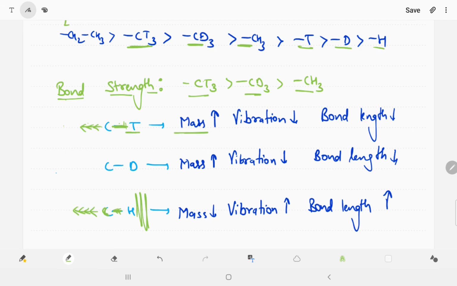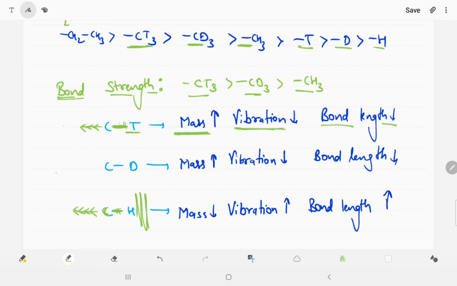Okay, CH3 is also donating, CD3 is also donating, but CT3 is donating more as compared to CD3 and then CH3. And we can say about the bond strength also. Whenever the mass is more, vibration is less, so they are closer to each other. This bond is shorter because they are not vibrating, so they are attracted towards each other. So mass is more, vibration is less, bond length decreases. But in hydrogen, bond length increases, so it will not donate the electron as well.